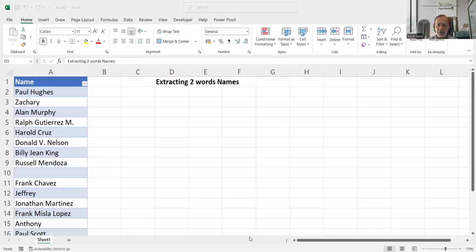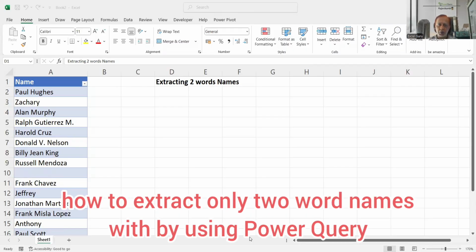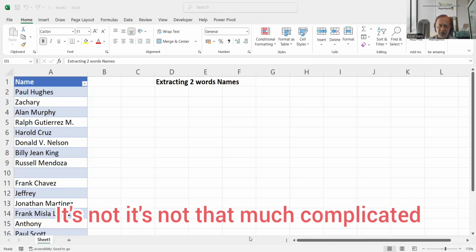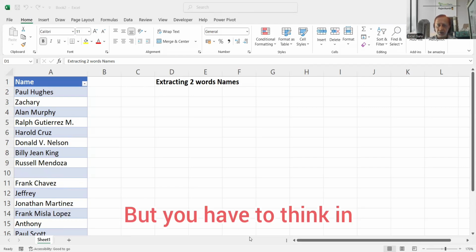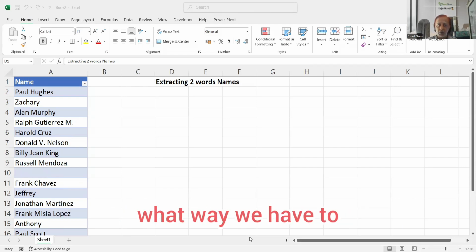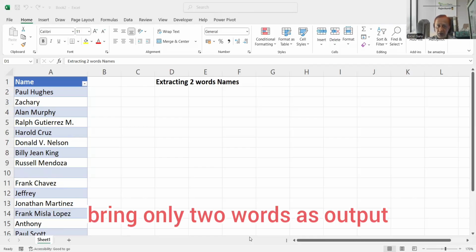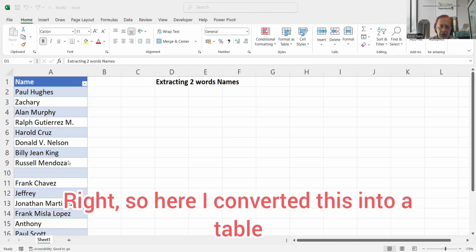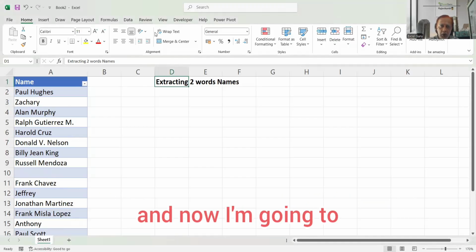Here's a solution I already posted in a WhatsApp group: how to extract only two-word names using Power Query. It's very easy, not that complicated, but you have to think about in what way we bring only two words as output. So here I converted this into a table.